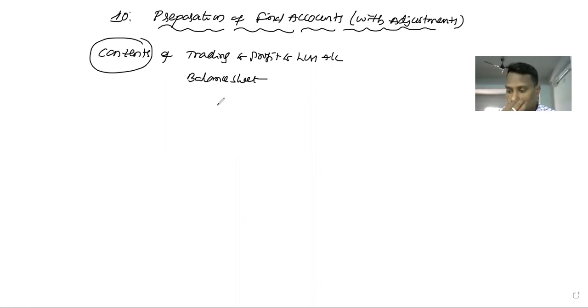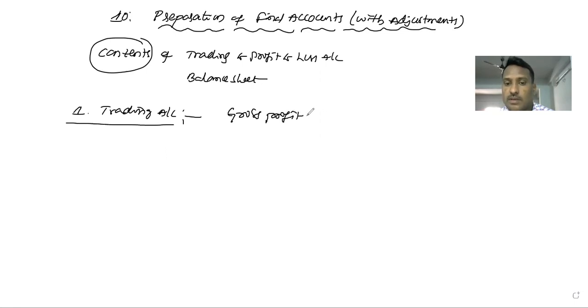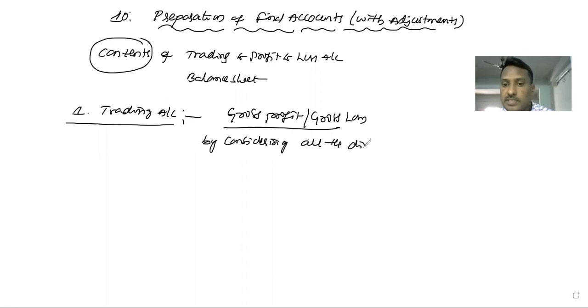Actually, we know that. So let me explain what the trading account is. The trading account is prepared by the businessman to find out either gross profit or gross loss by considering all the direct expenses and direct incomes of the business.